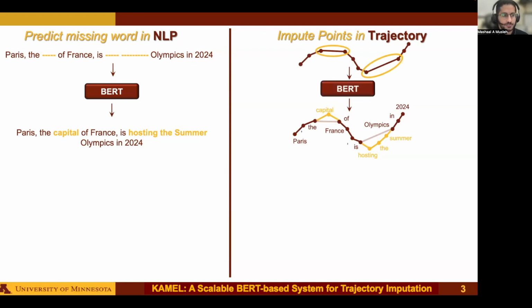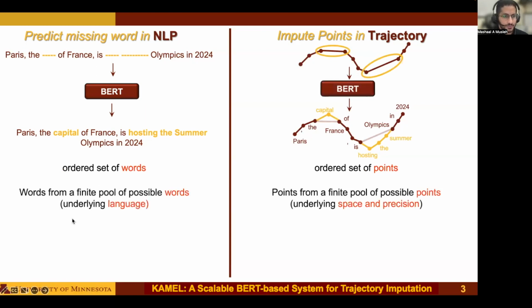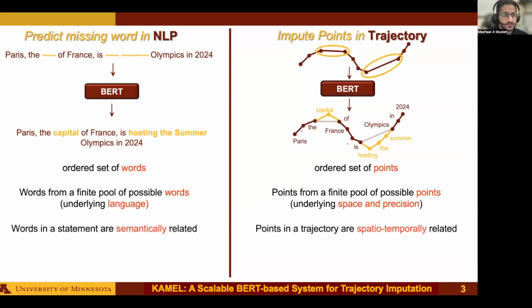The rationale for this mapping is that both statements and trajectories have common characteristics. For example, sentences are ordered sets of words, while trajectories are ordered sets of points. In sentences, words are drawn from a finite pool of possible words, that's the underlying language. In trajectories, points are drawn from a finite pool of possible points, and that's the underlying space and precision. In sentences, words are semantically related.